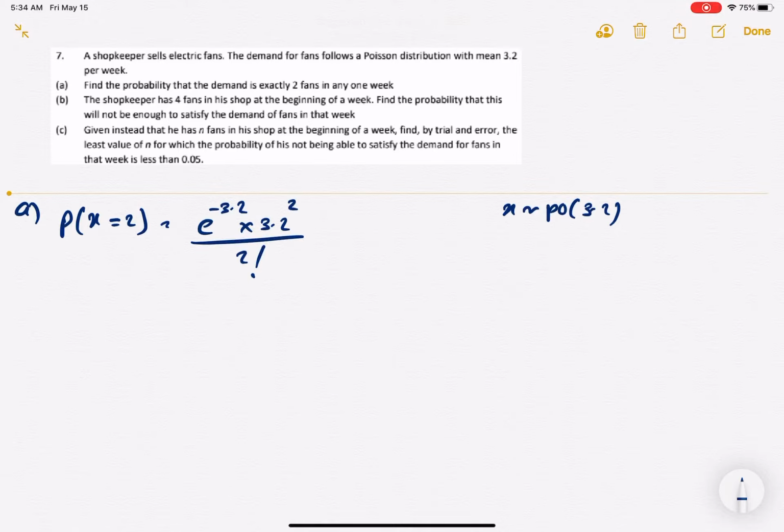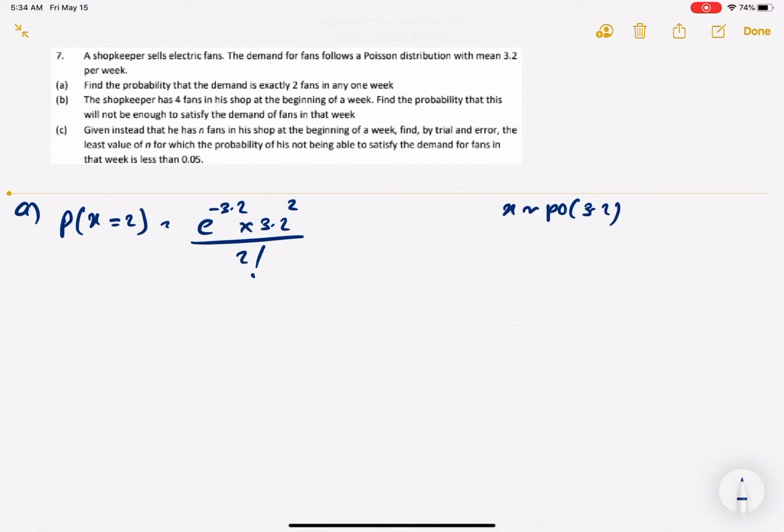And I need to tell you one more thing. For Poisson distributions, if the lambda value, the mean, is less than 10 and has an integer value, we can always use the Poisson tables. It also has the cumulative probabilities, but in this case 3.2 is not an integer, so we will have to do it manually, even though Poisson tables are available for lambda less than 10.